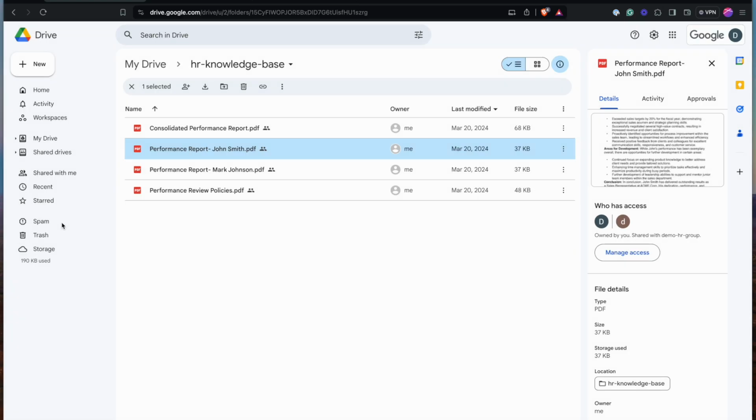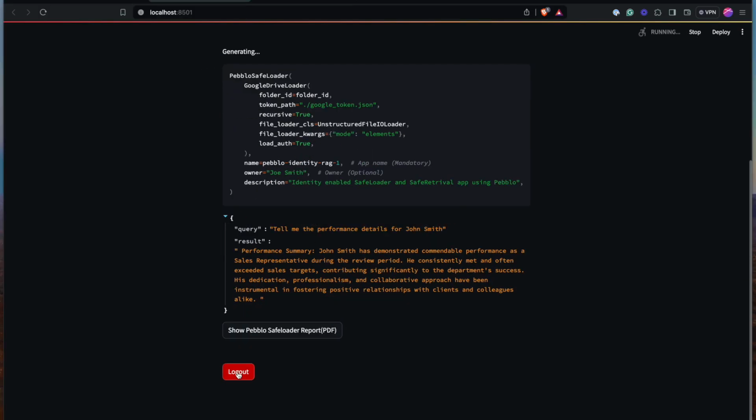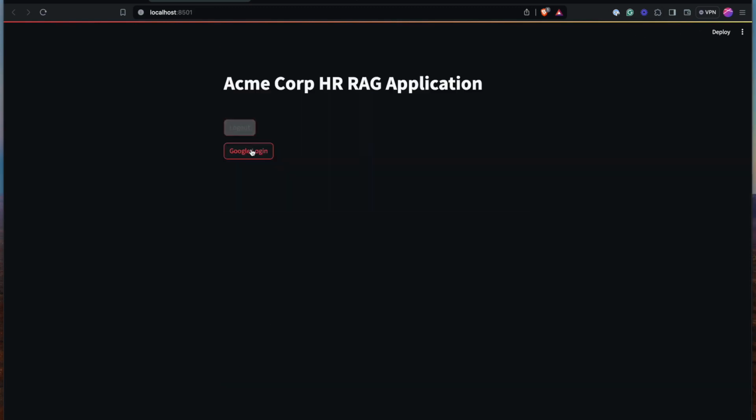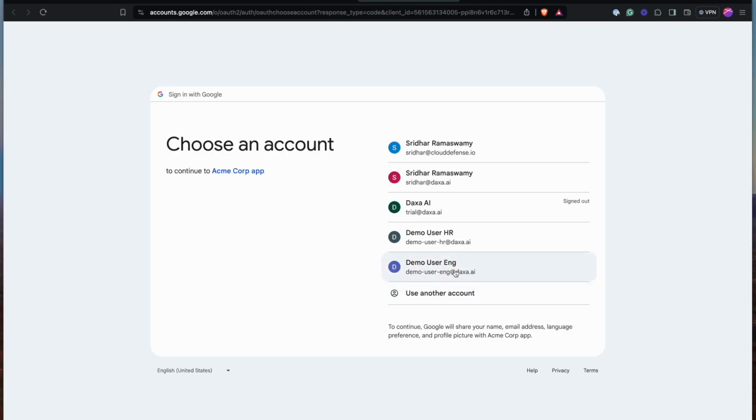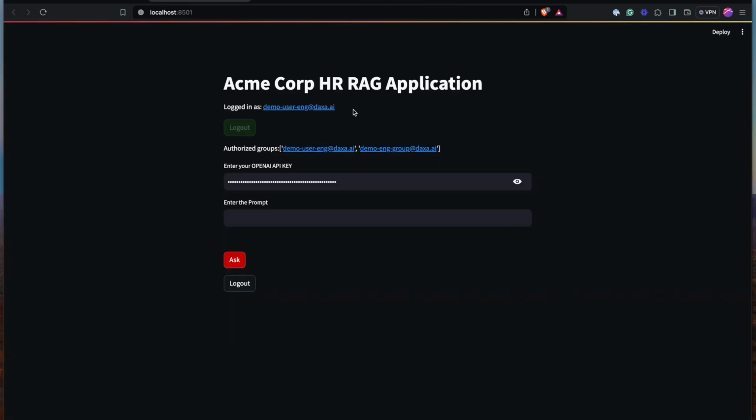Again, it's now behaving as it should, with the proper HR team member ability to access all kinds of documents that are ingested. Now let's try the same application for a different user, now as part of an engineering organization. So now let's log in again. This time I'm going to pick a user that belongs to an engineering group. As you can see, now we have logged in to the application as an engineering user.